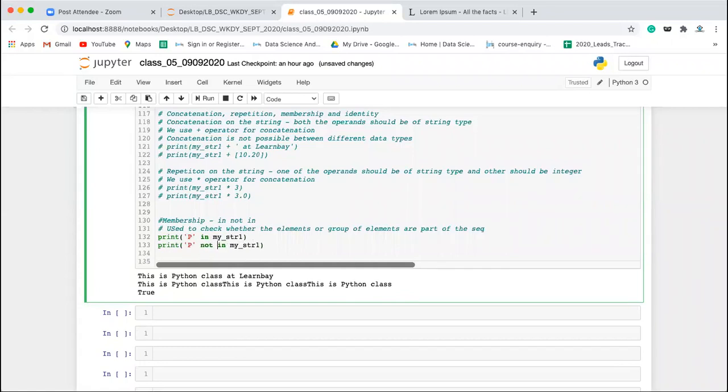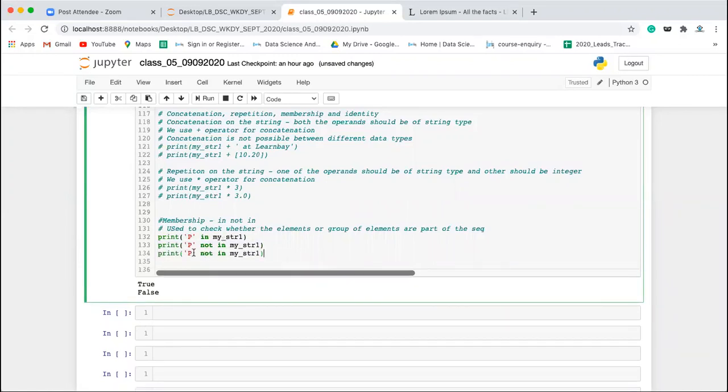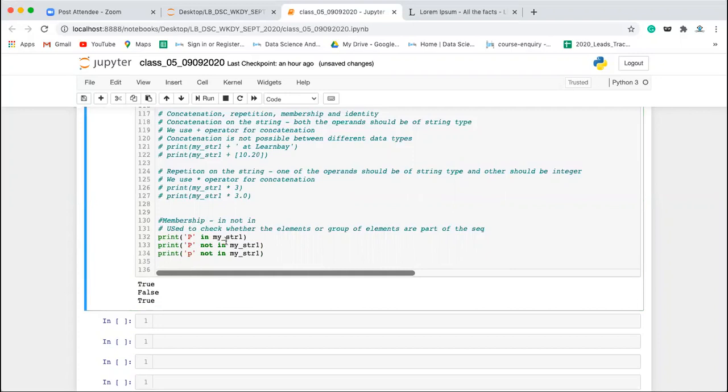So it will be giving me not in. This will be giving me false, because it is available. Same thing if I check with small p. This is going to give me true. Why? Because small p is not available.